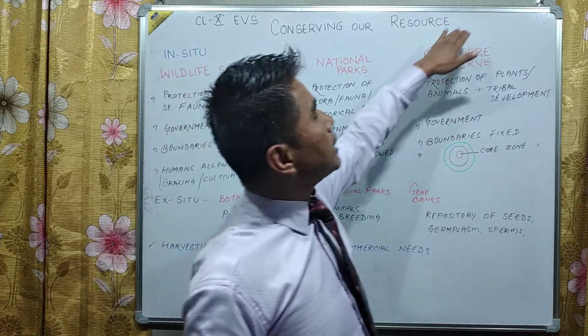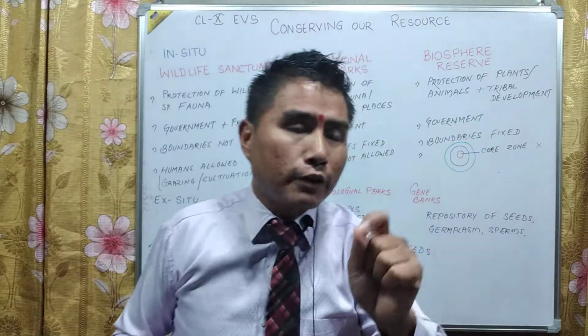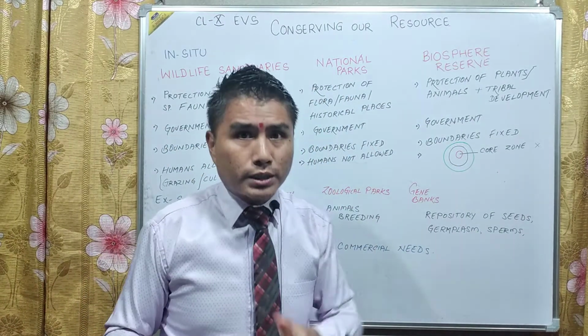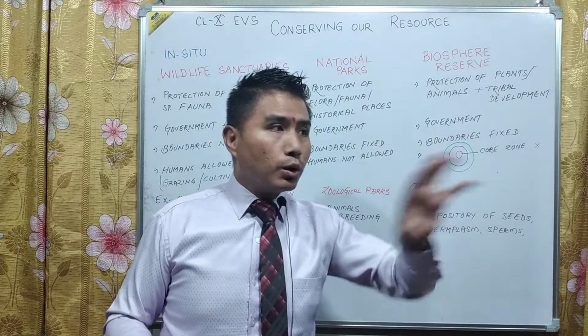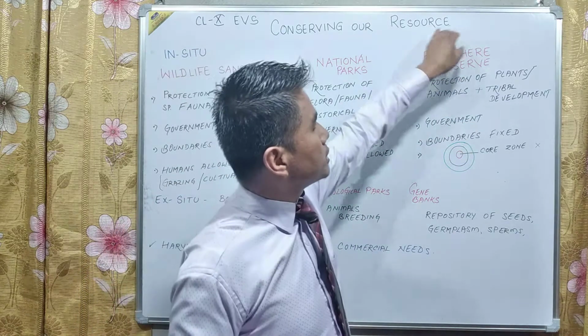Biosphere reserve means protection of plants, animals, and even tribal development. The people who live in or near the forest, who are dependent upon that forest, who look after the forest. So that is called a biosphere reserve.